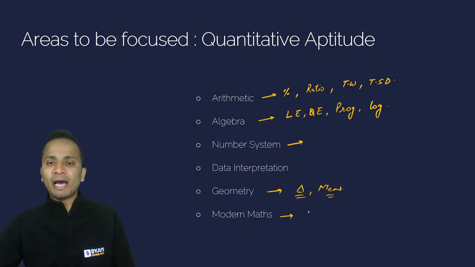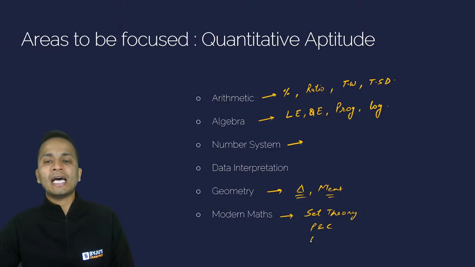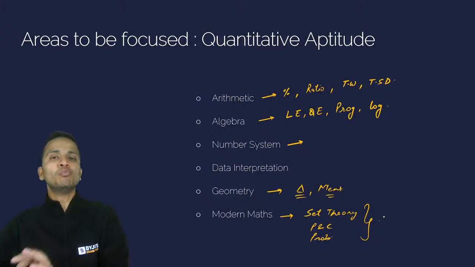Then finally, modern maths. So yes, we have seen questions from set theory. We have seen questions from permutation combination as well as probability. But the level of difficulty has been easy to moderate.